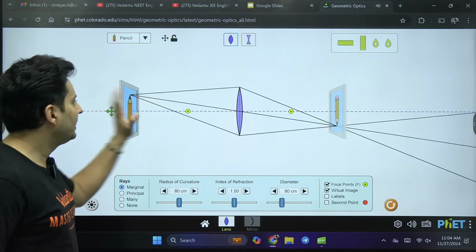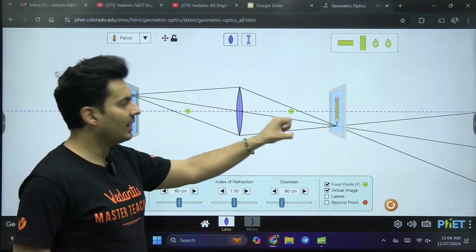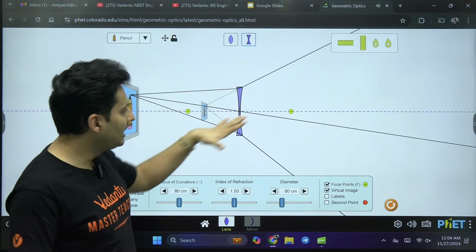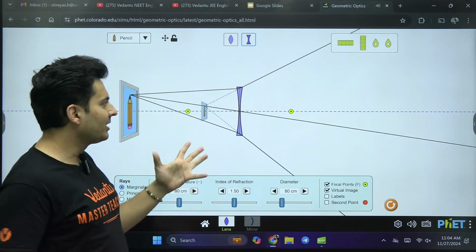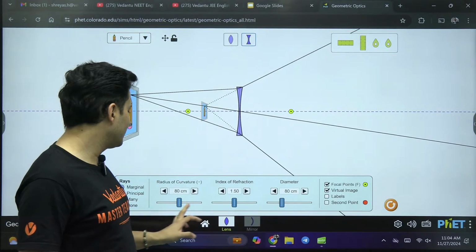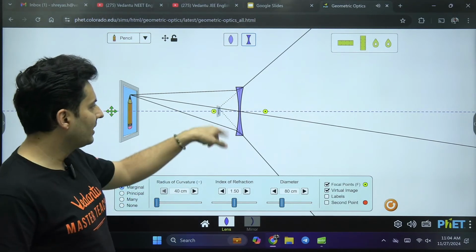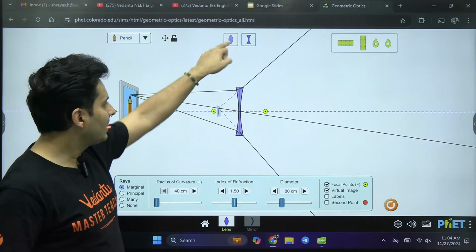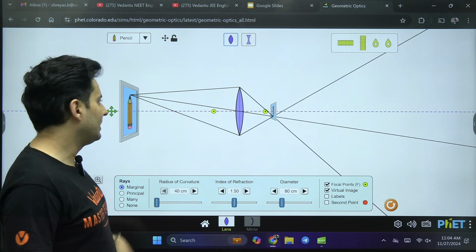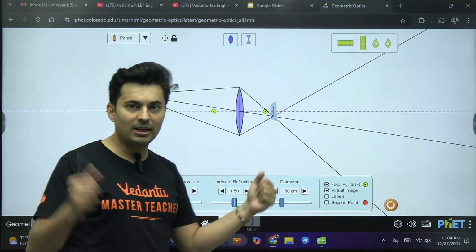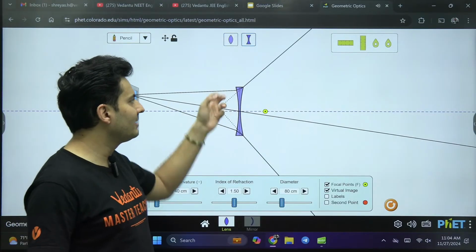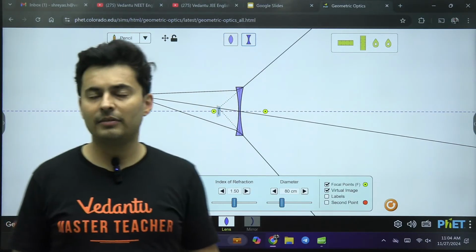A lens can either bend the rays by converging, or it can even diverge the rays by pushing them away. These kinds of lenses are called concave lenses. You can see these lenses are concave, they are caved in, whereas when they bulge out, that is called a convex lens. So convex lenses are converging kind of lenses, and concave lenses are usually the diverging kind of lenses.